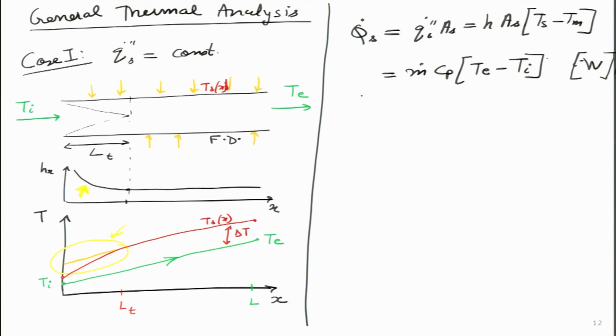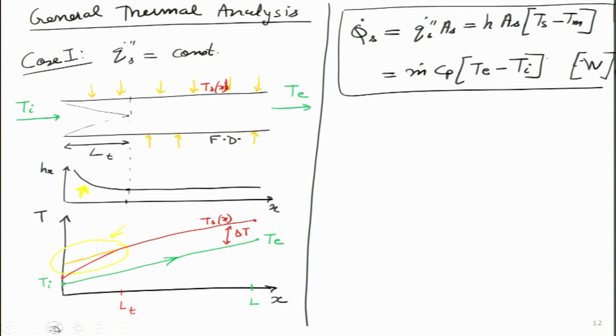So, what we have written is this particular expression, as you can see with the black ink on the right hand side. The same thing I can simplify and write as Q dot S is simply H into delta T, where this delta T is Ts minus Tm, and it comes directly from here.